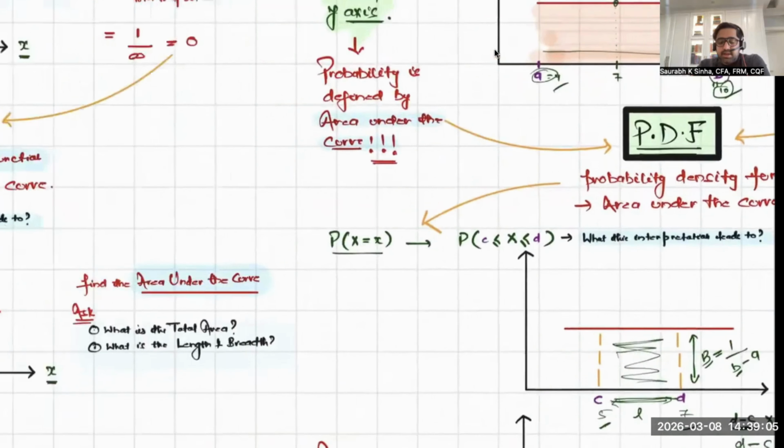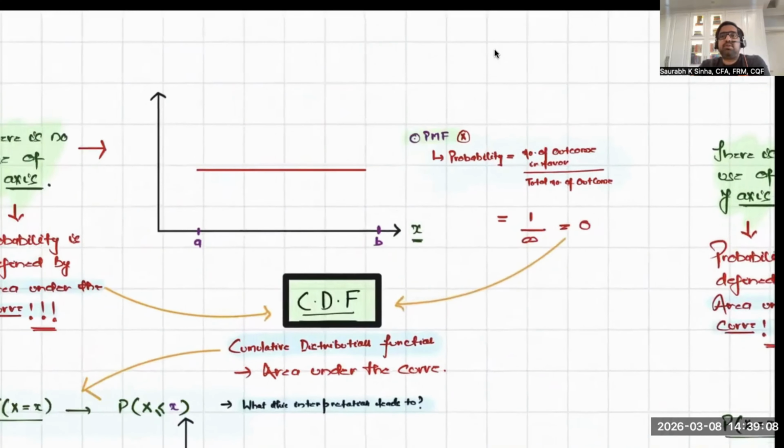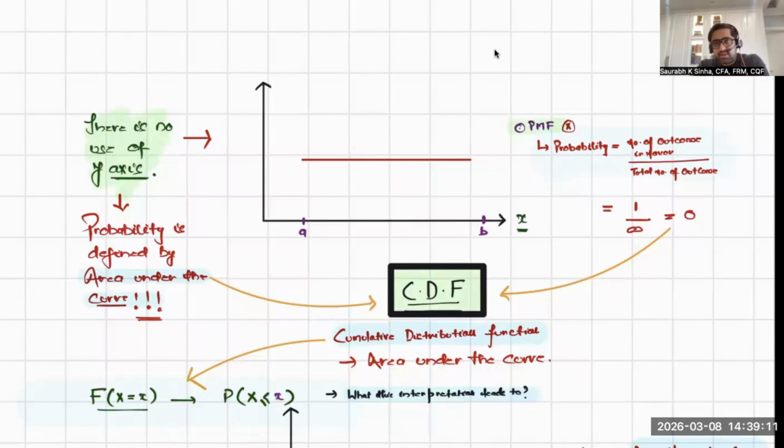With that, there is another very important concept to remember in uniform continuous distribution. Even this concept lies in the discrete distribution as well. But we didn't discuss this concept in discrete distribution because it's better to use the concept where it is actually required. So CDF is a very important concept in the continuous distribution. Does it exist in the discrete distribution? Yes, it does. CDF as a concept, PDF as a concept, does exist even in the discrete distribution. But generally the application is very limited.